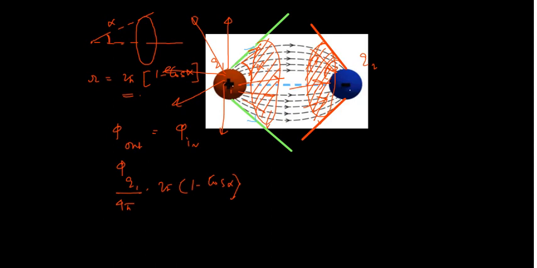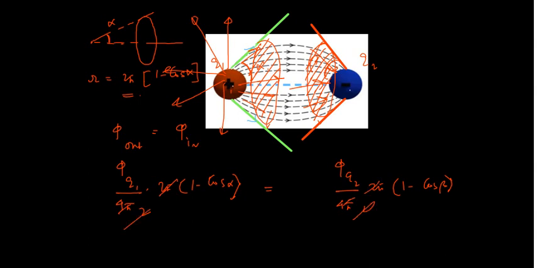Come here, flux due to Q2 divided by 4 pi, same logic, flux per unit solid angle into how much solid angle it is subtending, 2 pi into 1 minus cos beta, and these two factors are equal. So here we can see this is cancelled by 2, this is also cancelled by 2, these two cancelled.